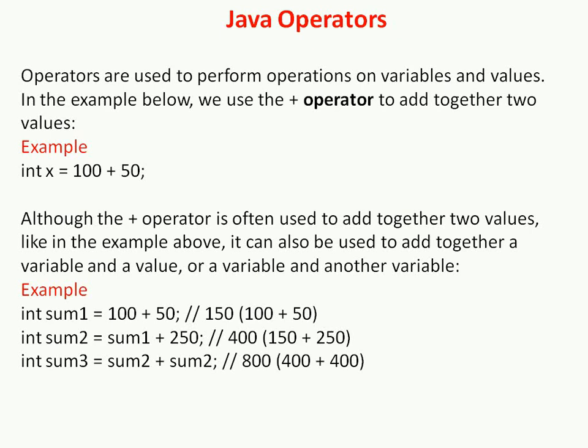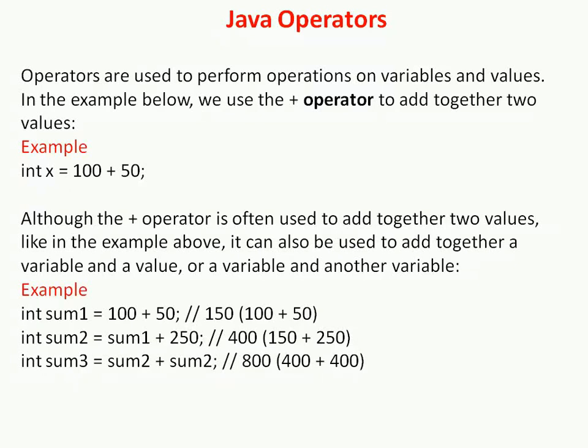So the next topic is the Java operator. Operators are used to perform operations on variables and values. In the example below we use the plus operator to add two values. For example, int is a data type and I use a variable x. 100 and 50 are the values, and we use plus as an operator. So plus here does the addition operation. 100 plus 50 should be 150.